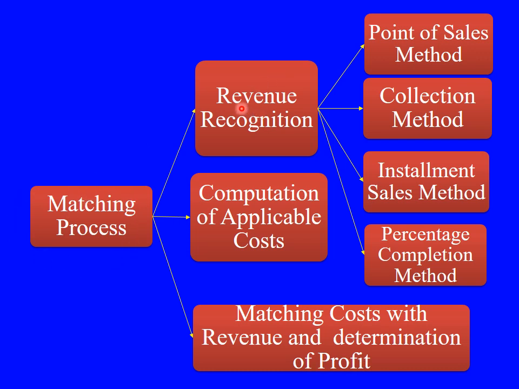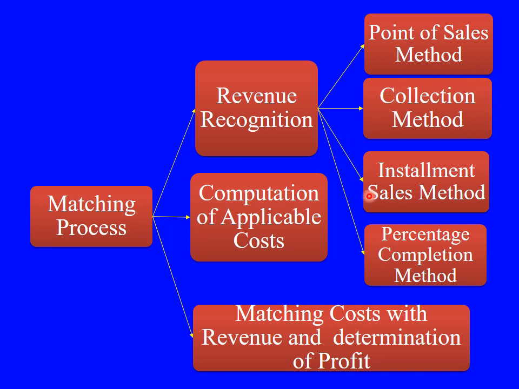Here, in order to recognize the revenue, we have four basic ways. Revenue recognition means the sales can take place at the point of sale, cash sales, what we call the point of sales method. Through this method also we will have revenues. Then the collection method is nothing but when you have credit sales. When you have credit sales, we will have the collection method of collecting the revenue.